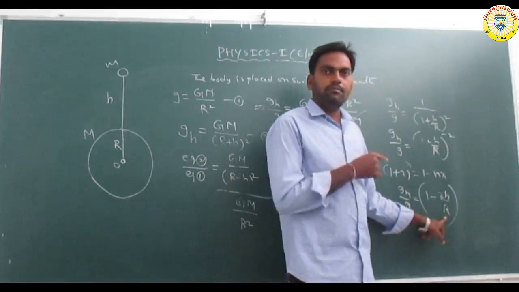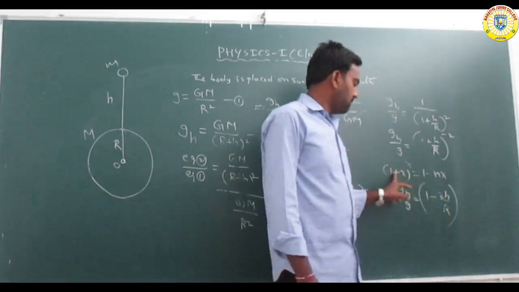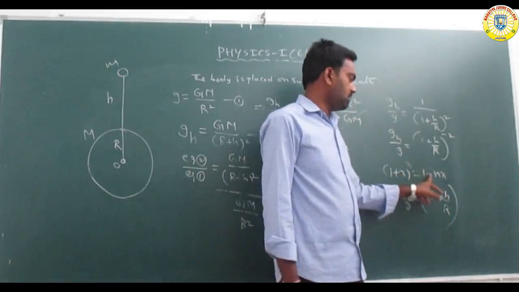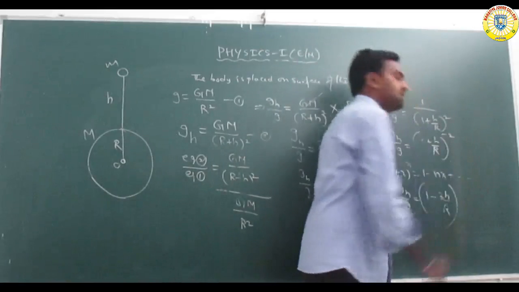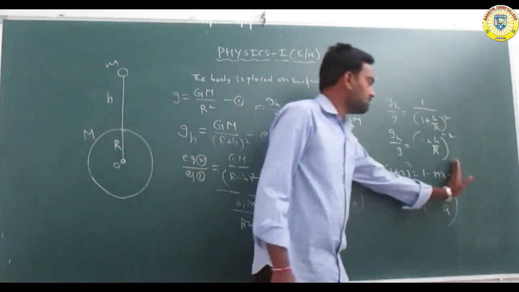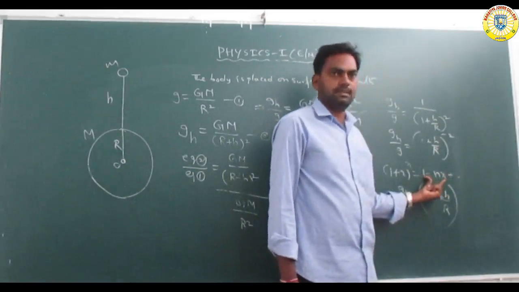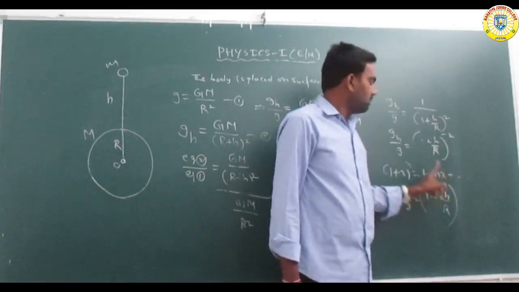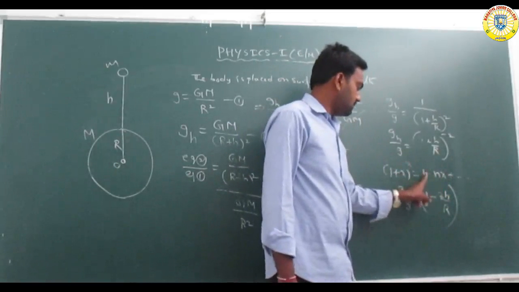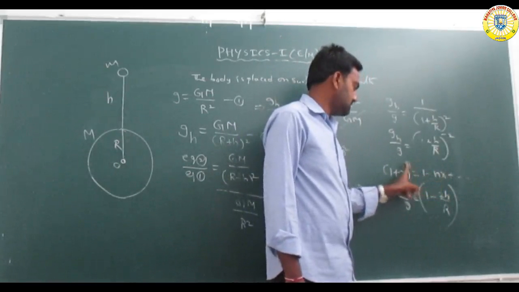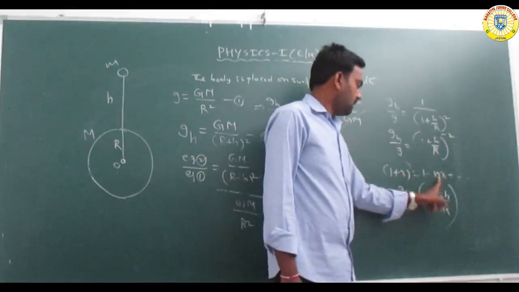By the binomial expansion, 1 plus x to the power of n is 1 minus nx plus further terms, but those higher terms are neglected and only two terms are considered: 1 minus nx.